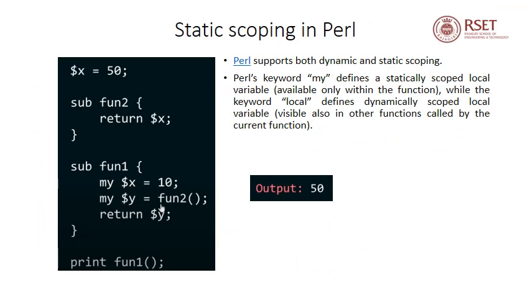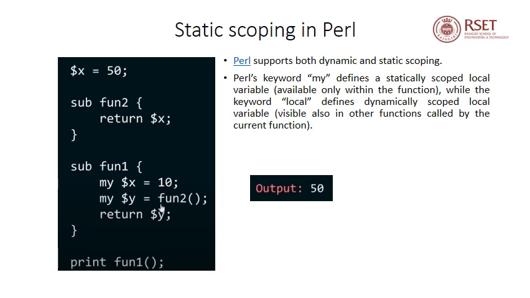Now we'll see yet another example for static scoping in Perl. The language Perl supports both dynamic and static scoping. Perl's keyword my defines a statically scoped local variable, and the variable will be available only within the function. While the keyword local defines a dynamically scoped local variable, it will be visible also in other functions called by the current function. So we have two keywords in Perl which will help us with static and dynamic scoping.